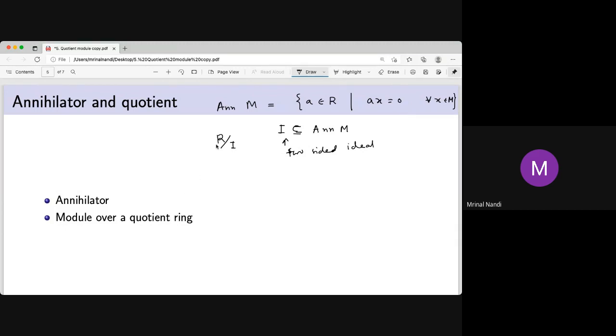So the idea is, if you quotient the whole ring by I, you are killing some elements. You are killing the elements of I, which is a two-sided ideal inside the annihilator of M. That means all these elements are set to 0.